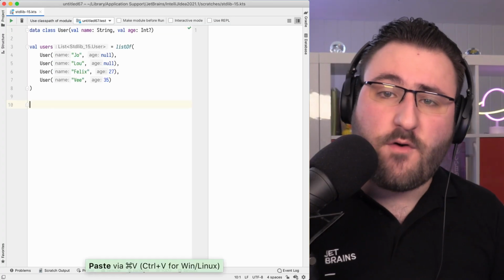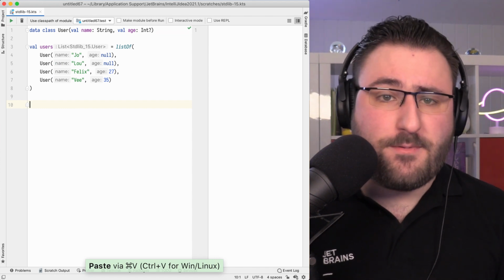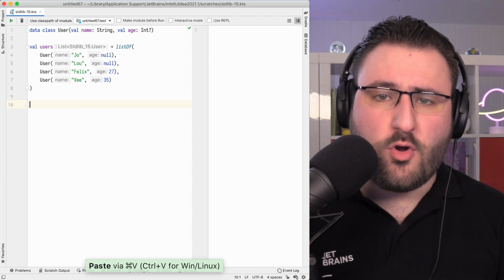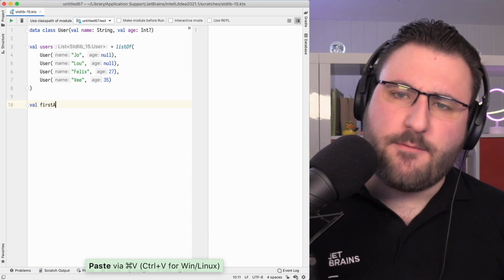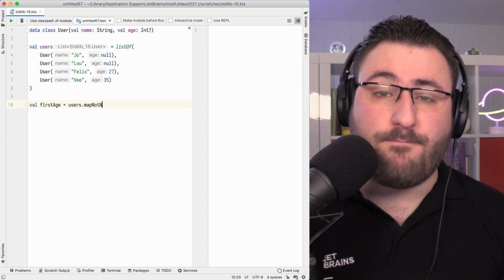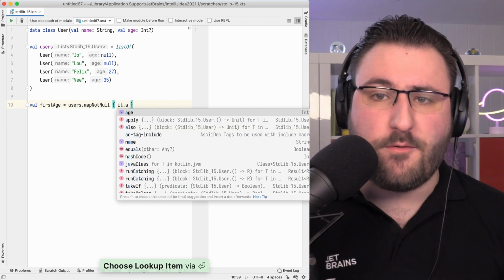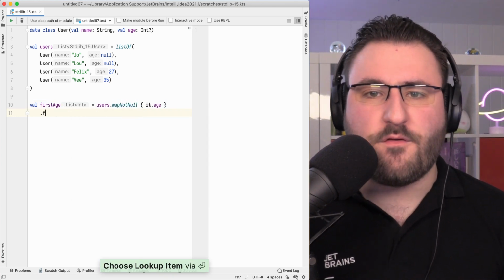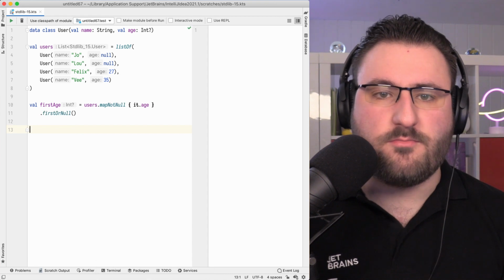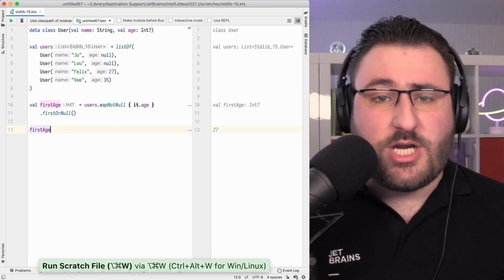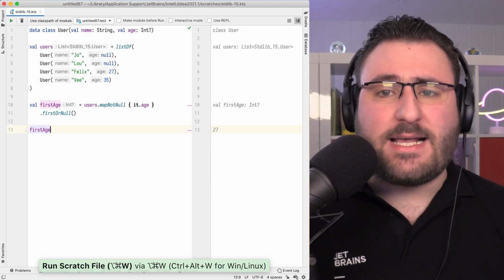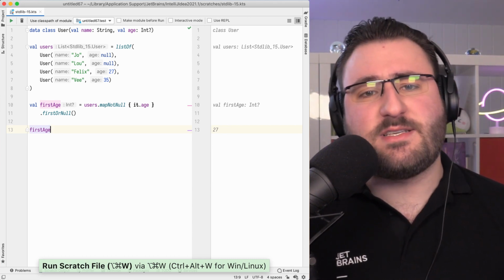Next up, Kotlin collections. You might be familiar with the situation where you have a list of objects, all with a nullable property, and you want to get the first non-null value of that property in the collection. How you would usually approach this would be to first use mapNotNull to get a collection of all the potential values, and then call firstOrNull to get the final value. But this either creates another intermediate list of all the elements in this case, or you have to explicitly convert this chain into a sequence.